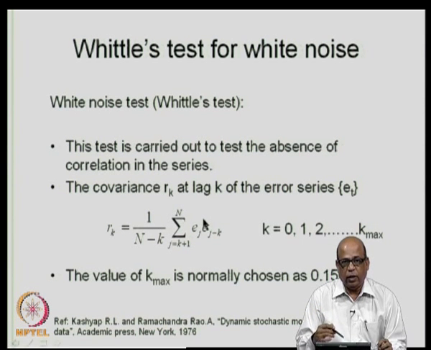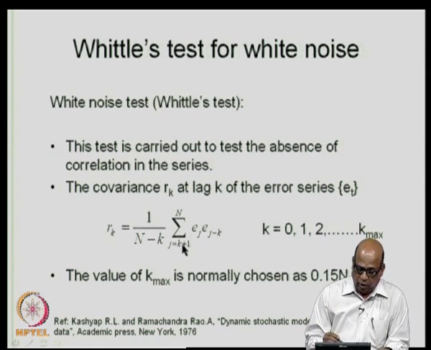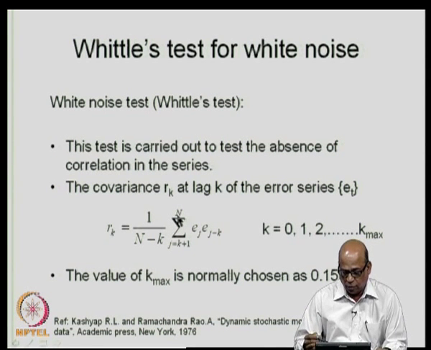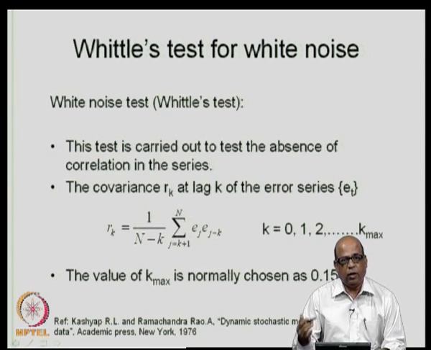But because we have verified that the mean of the residual series is in fact 0, I write the covariance as R_k equal to 1 by (n minus k) times the sum of e_j into e_(j minus k), because the residual mean is 0 and j goes from k plus 1 to n. So, let us say you are calculating for k equal to 2, you will have n minus 2 here, n is 240 and j goes from 3 to n, which is 240. Typically we calculate this for up to k max, and k max is typically taken as 0.15 n.